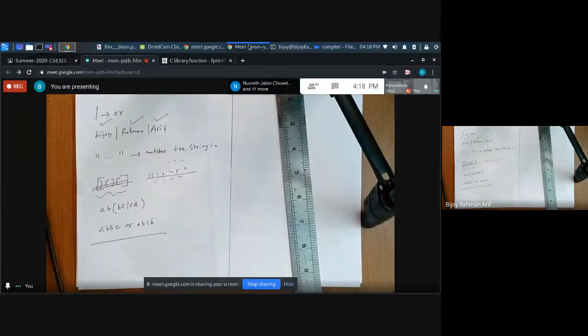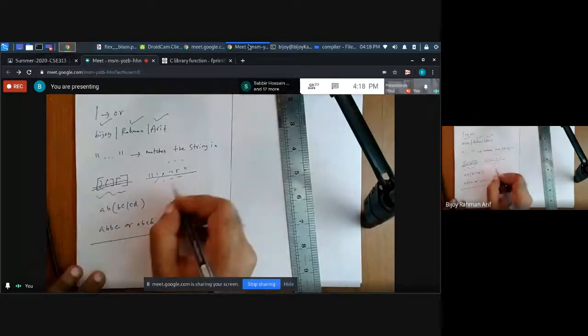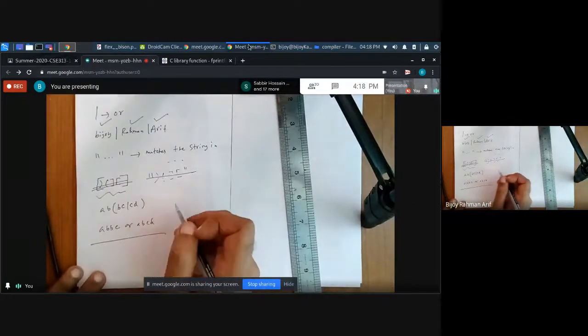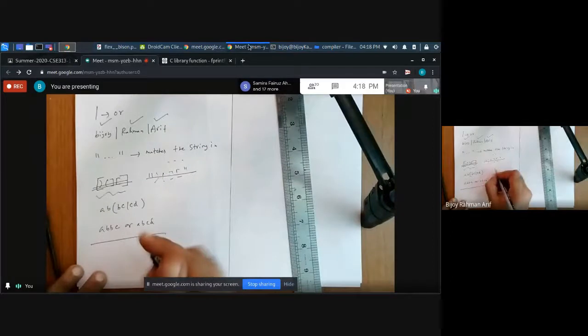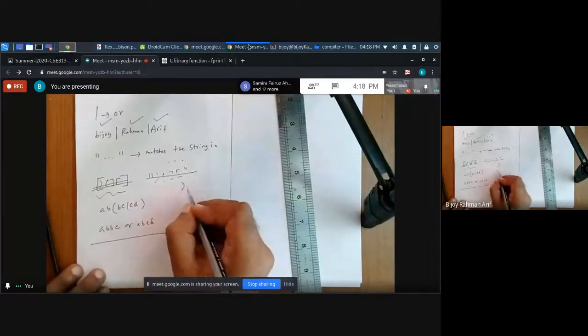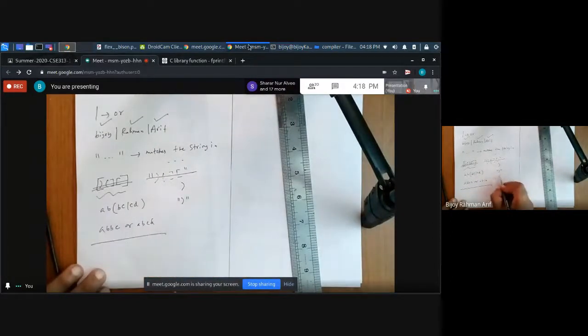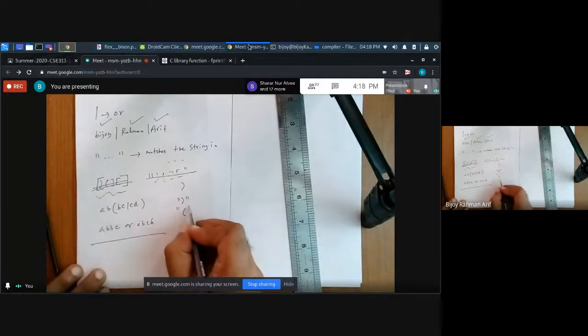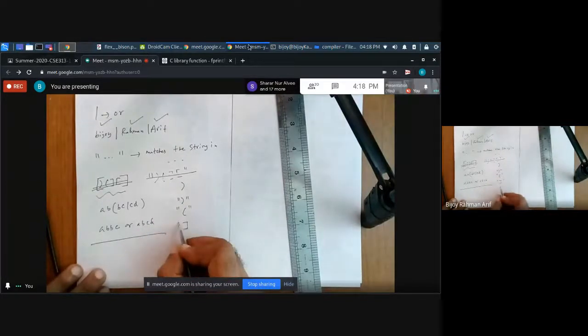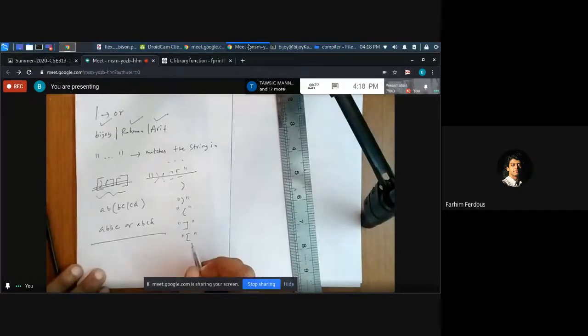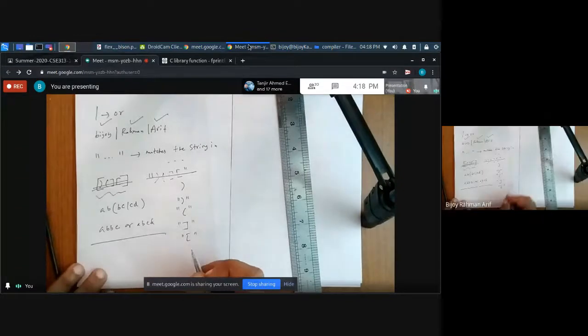Okay, sir. If you want to match something, there are many ways you can do it. If you want to match this, you can put it under this. If you want to match this, you can put it under this. If you want to match the commas, the comma, okay, that's fine.